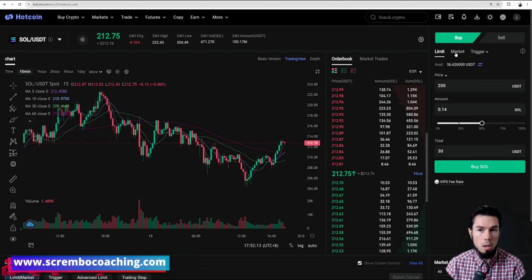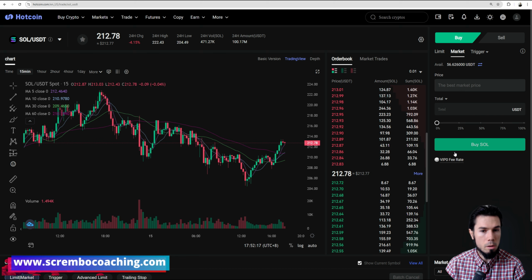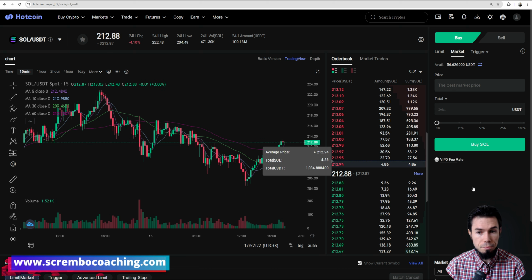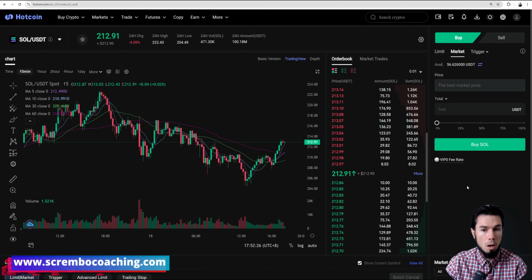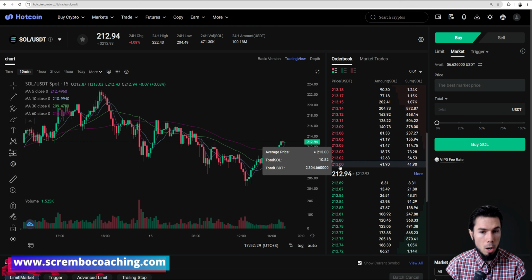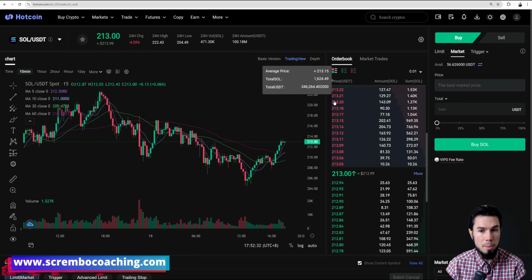Let's do a market order, which is different, fellas. The market order will not allow you to decide the price. The market order will take the best price existing in the order book, which means the best price at which Solana is being sold right now, and that's always represented with a red color. Those are people willing to sell.